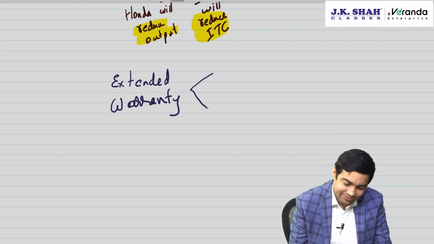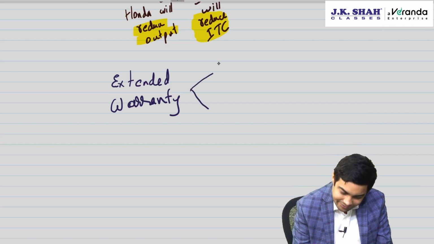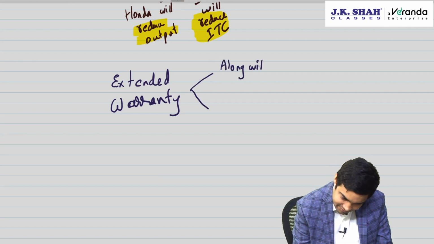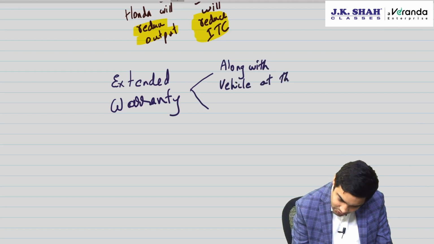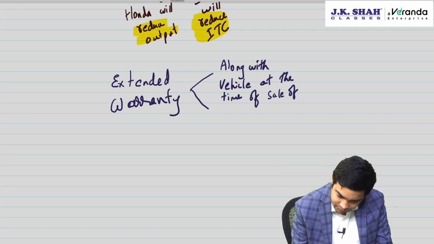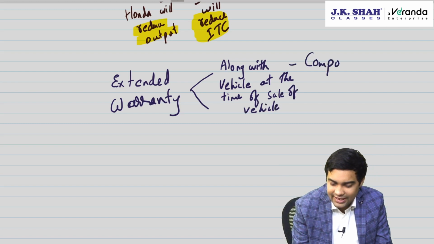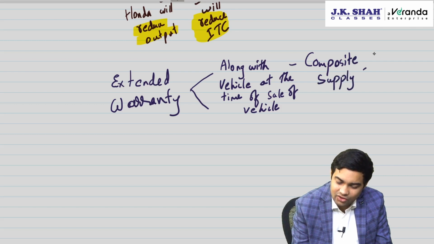CBIC has said extended warranty, if it is provided along with the vehicle at the time of sale of vehicle, then it is a composite supply, and the rate of GST of the vehicle will apply.